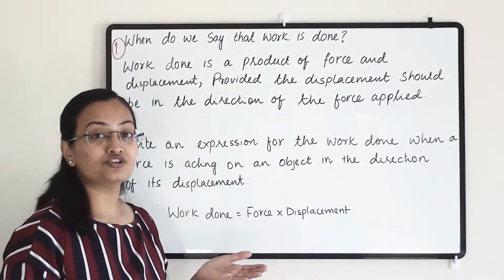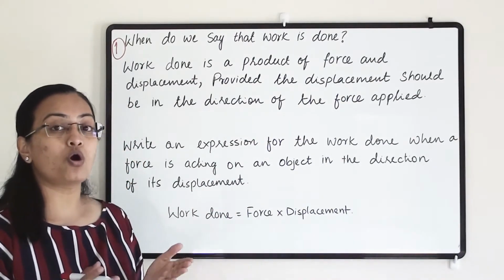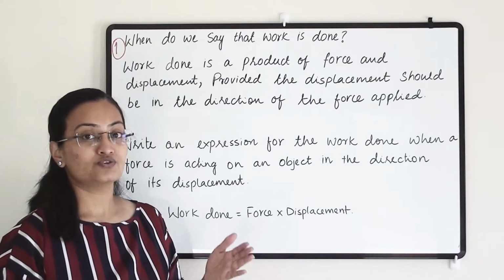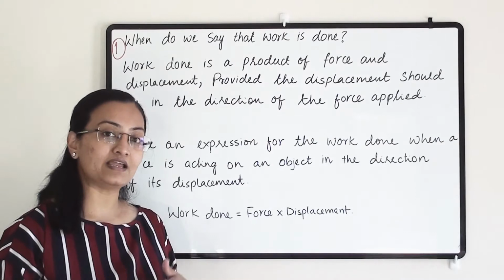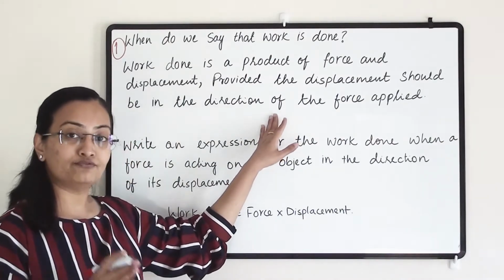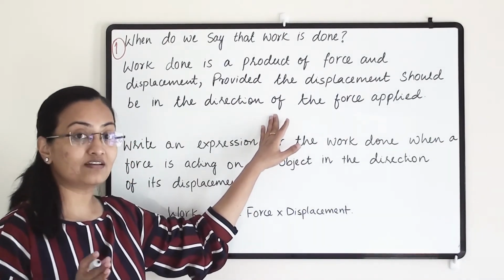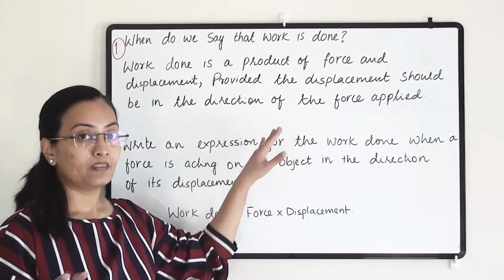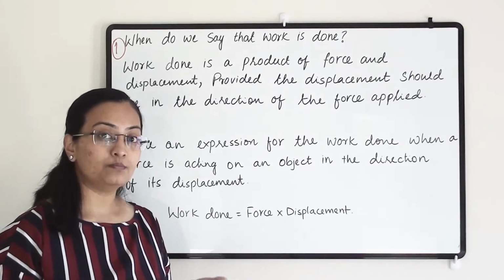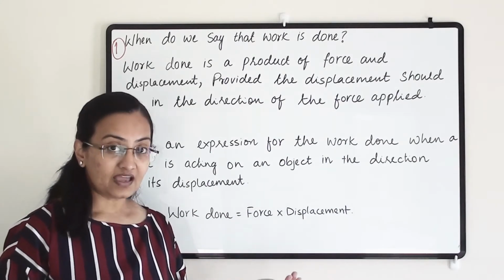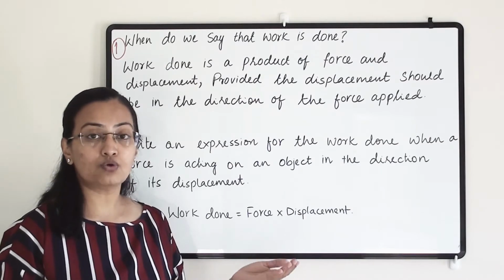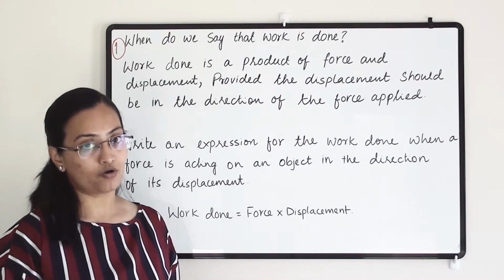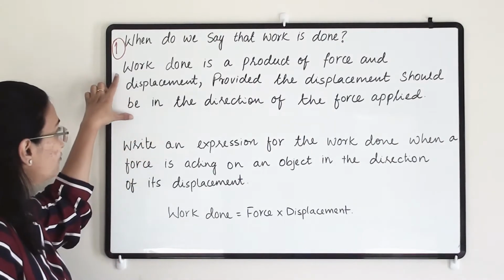If the direction of the force and displacement are opposite to each other, that means the force acting on the object is a friction force, so in that case work done is negative. Where the force and displacement are in the same direction, work done is positive. And if a force is acting on an object but doesn't cause any displacement, then the work done on the object is zero. So this is the definition of work done.